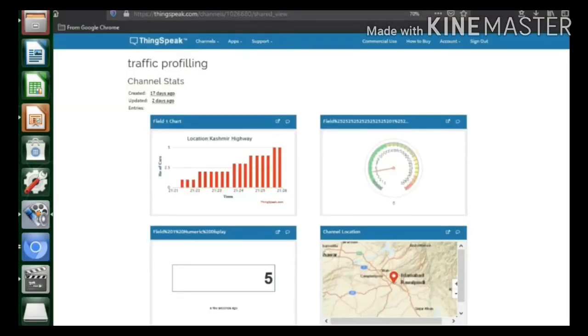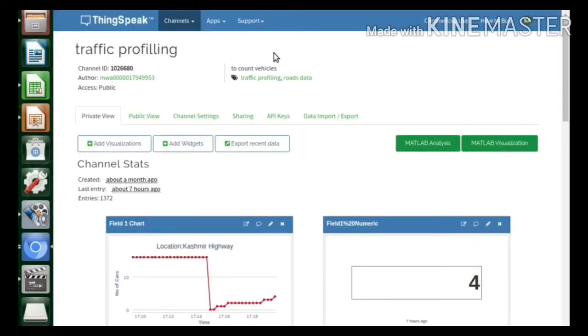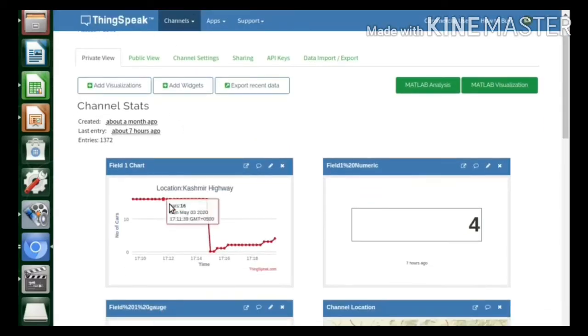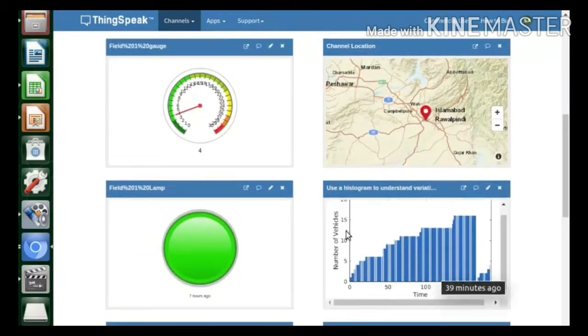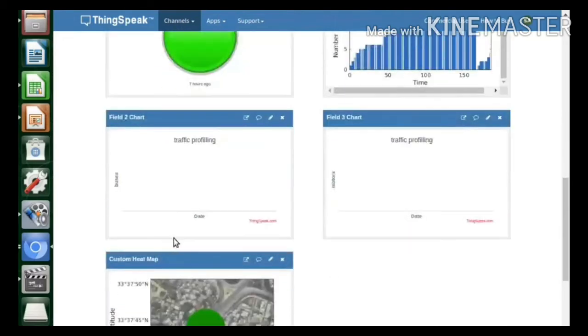Now the next part is analysis and visualization of data on the cloud. Here you can see the data is changing in real time, and this is the bar graph, this is the gauge, and this is the numeric data display, and here we have the map of the channel. Now let's have a visit to our cloud. Here we have a channel ID, here we have a bar graph. Whenever we run the Python code of IVA, this data will be updated in real time. Here we have a histogram of all the data coming to the channel. Here we have a heat map.